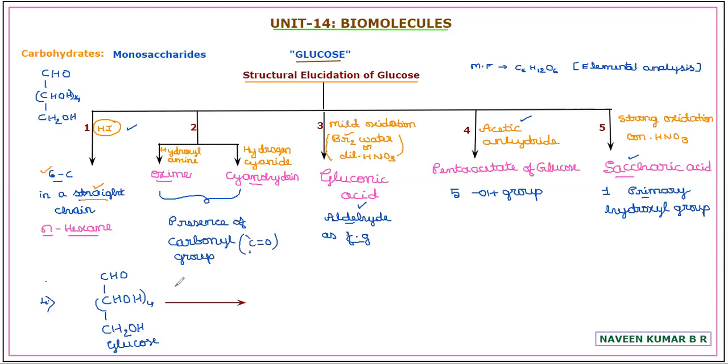Now, if we consider the next evidence, that is treating with acetic anhydride. Acetic anhydride is (CH3CO)2O, the formula of acetic anhydride. Just to show the molecule, that is CH3, a carbonyl group CO, and another group CH3CO. Both carbonyl groups are attached to oxygen, hence it is (CH3CO)2O, called acetic anhydride, which is a very important carbonyl compound.